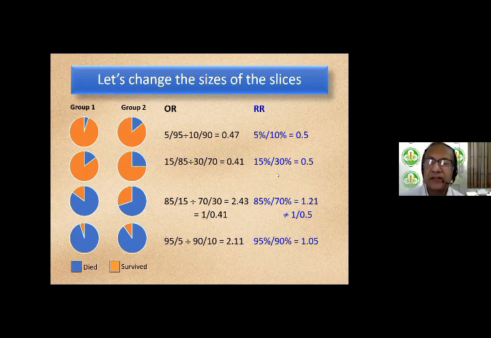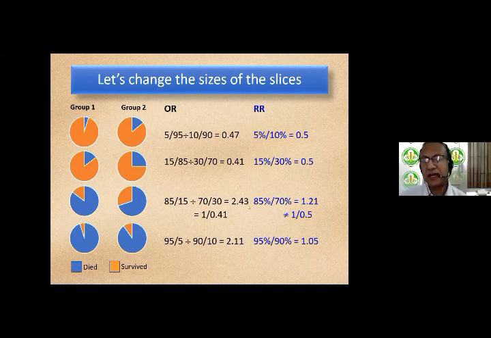The second thing that you notice, the odds ratio is always further away from the value of 1 compared to its corresponding risk ratio. Let us see how. Let's take the top example. Risk ratio is 0.5, odds ratio 0.47. So 0.47 is further away from the value of 1. So remember, 1 is your null value where there is no difference between the two groups. So odds ratio is further away from the value of 1.